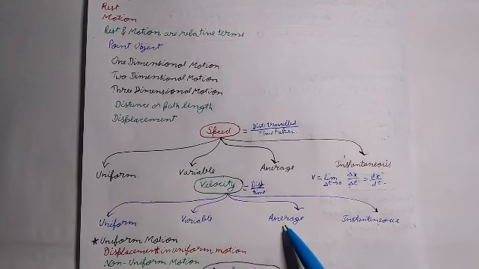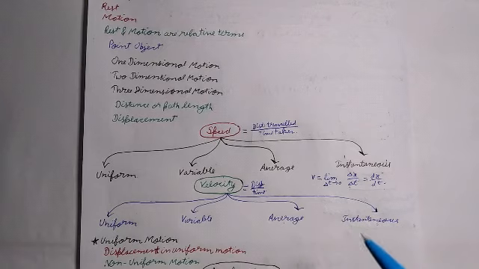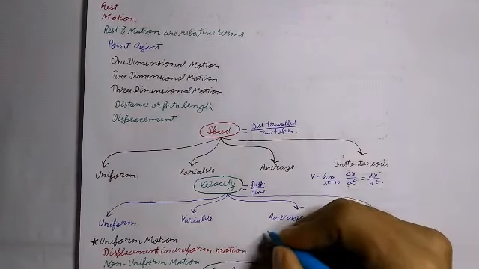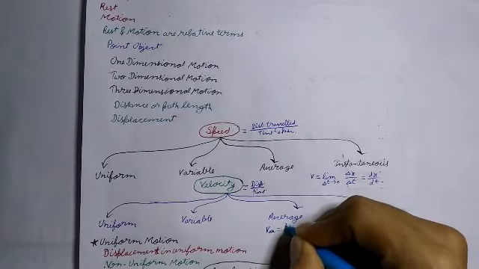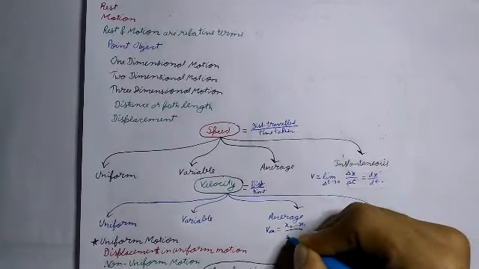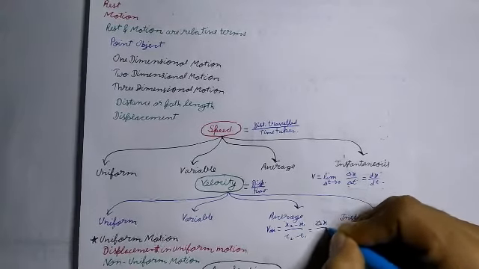Average velocity. It is equal to the net displacement covered divided by the total time taken. So average velocity will be equal to net displacement upon total time taken, which we can write as V average is equal to (x2 minus x1) upon (t2 minus t1), which is equal to del x upon del t.